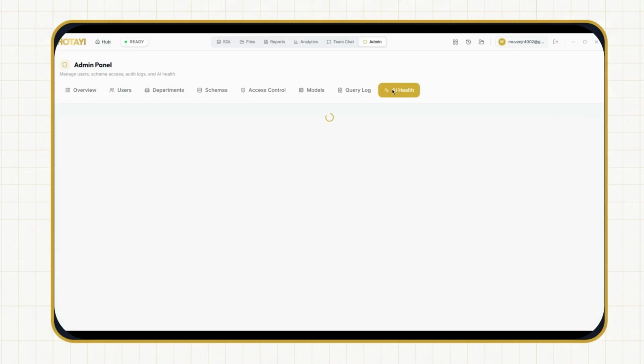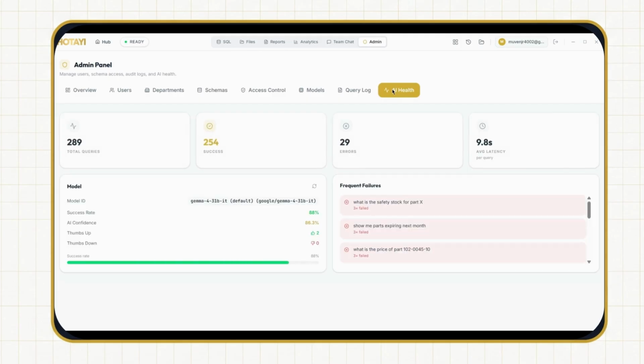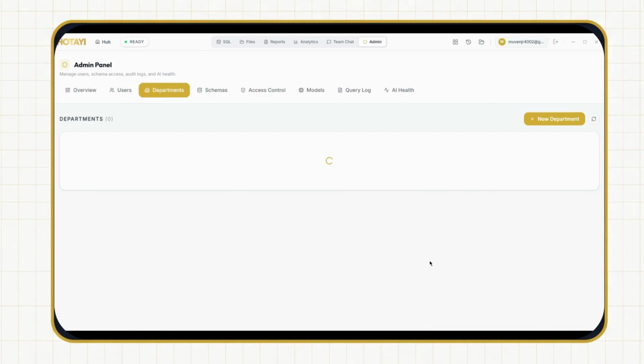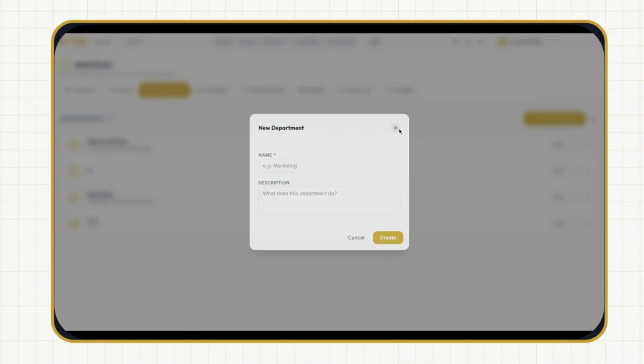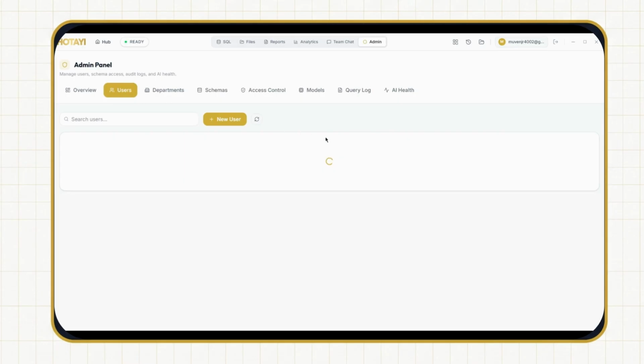They can also see the AI help. For example, if the admin wants to see whether it's working or not, they can check. We can see the departments we have so far: data analytics, IT, marketing, and this one is just for testing, and we can add a new department if we want to. Under users, we can assign the users to their department.